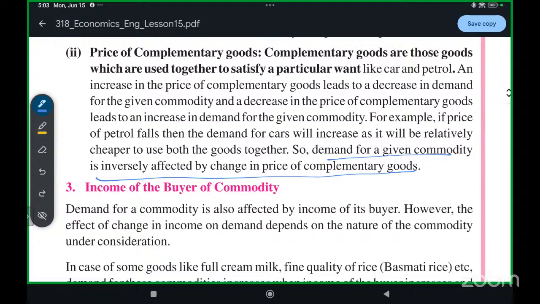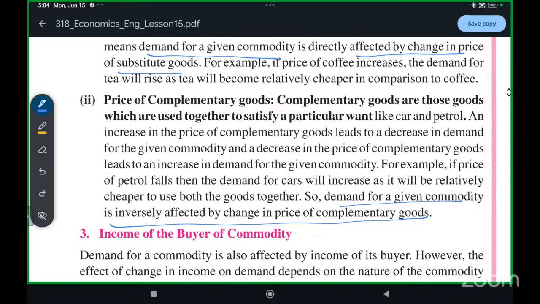Here also a reverse relationship between the price of the complementary goods and the demand for the main goods is there. Inversely means if one thing's price is high, demand is low; price low, demand high. Reverse relationship. Any doubt in price of the complementary goods?